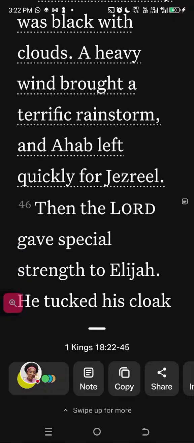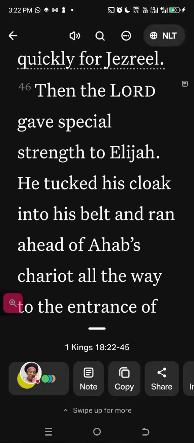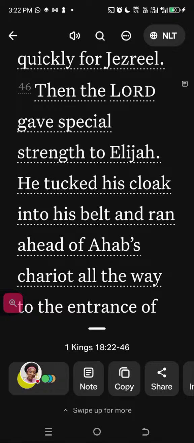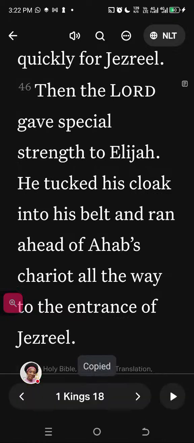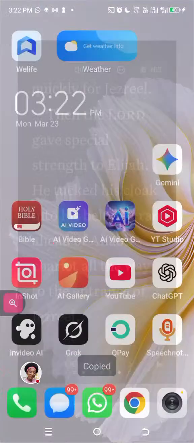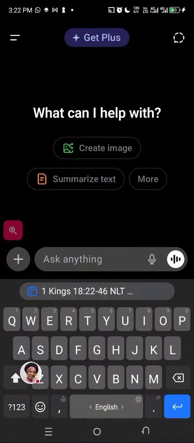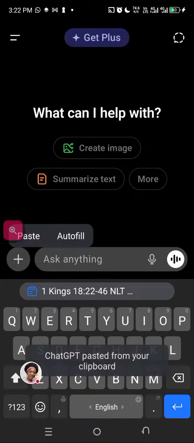I think I'll be at the end of this. Oh yeah, we're currently at the end. Finally, we've copied that. You can see the copy sign here. When you copy that, you go all the way into ChatGPT because that's where we're going to create this magic. So paste that into ChatGPT.